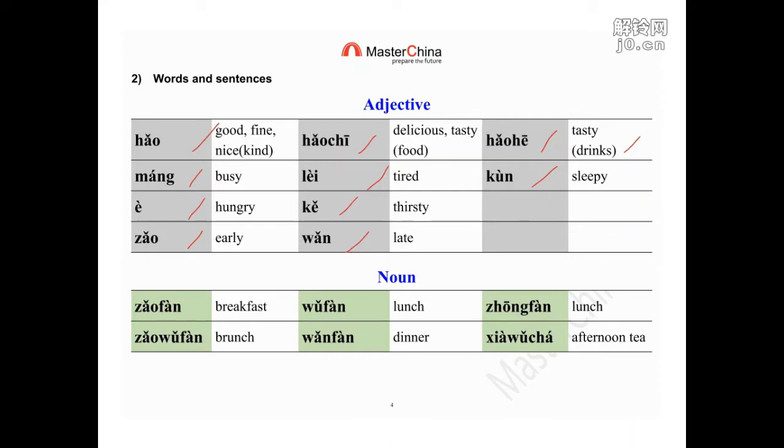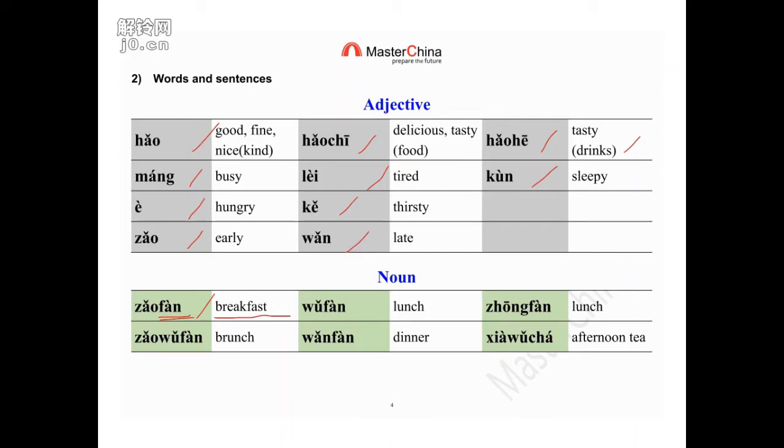Generally, for a meal, we can say 饭. Then early meal is breakfast, 早饭. Same idea. 早饭 people usually eat before 9 o'clock. That's why we use 早. We don't use 上. 上午 is after 9 o'clock.